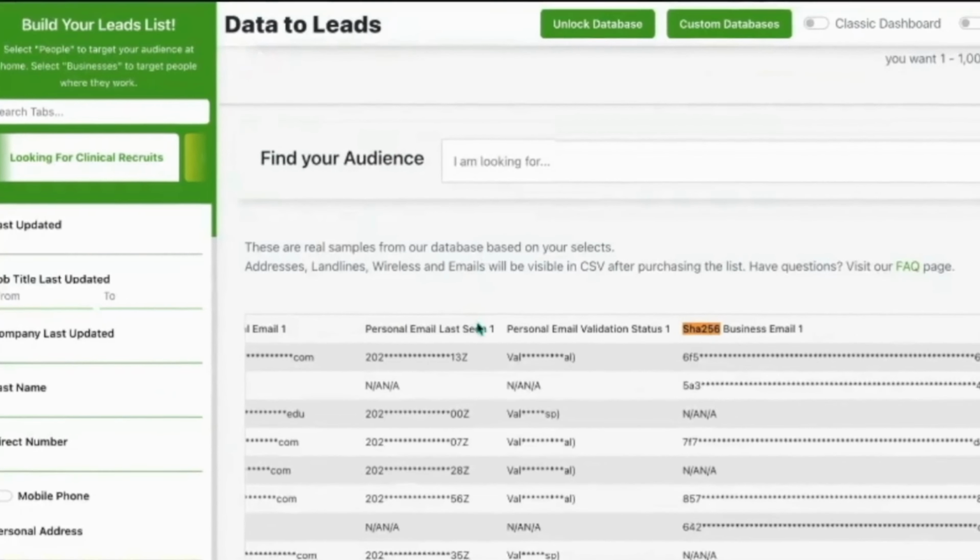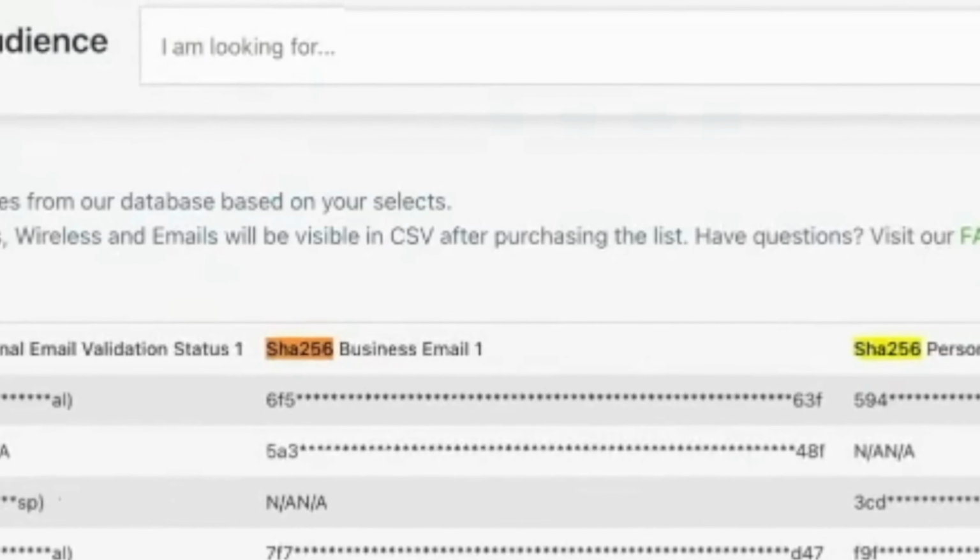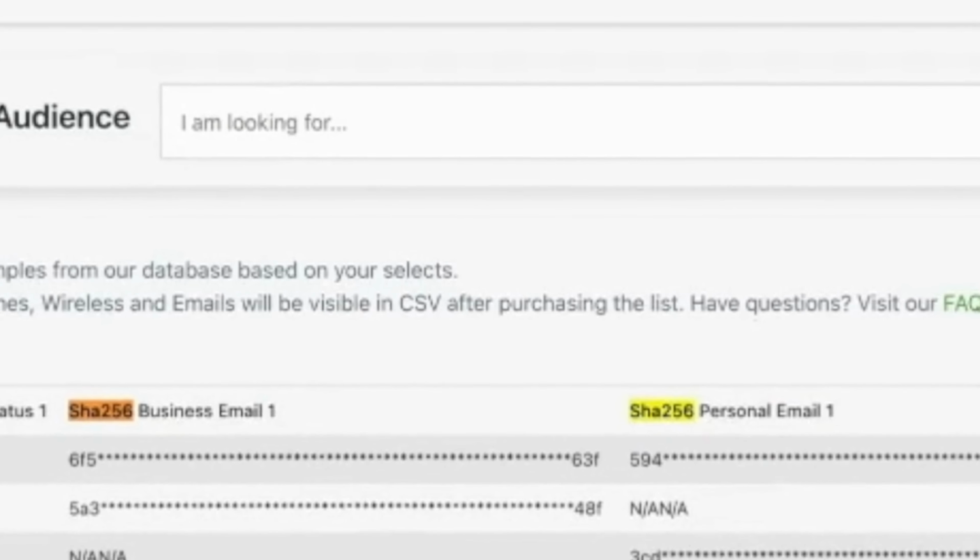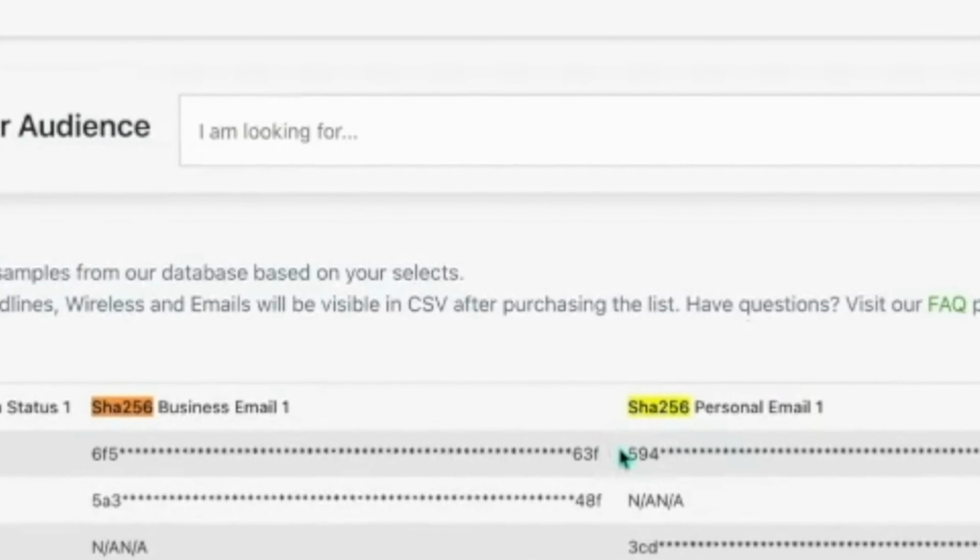So same idea, you got the Shade 256 and you're able to skip trace that. So all these Shade 256 is the very first thing we find on someone, and we then collect all this other information top down on them. There's multiple addresses, there's multiple cities. I personally only use the personal city, personal state, personal zip, and I stay away from all the others.